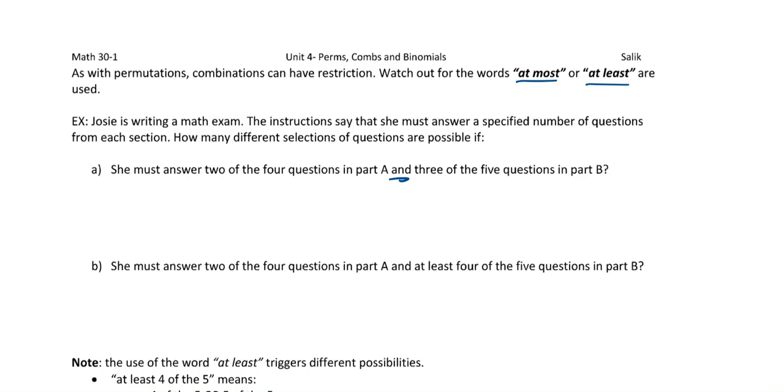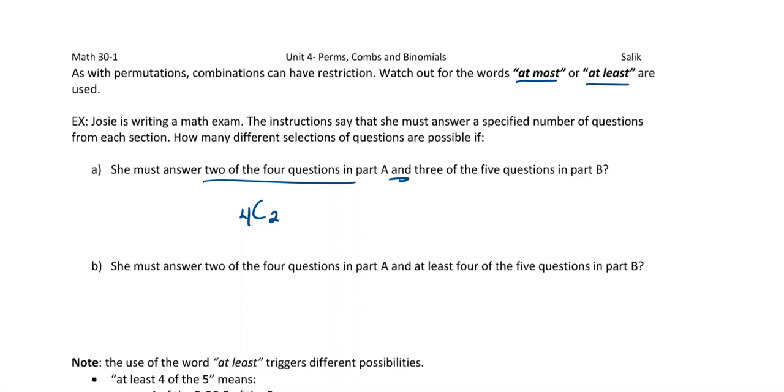So for the first one, we need 2 of the 4 in part A. Okay, so that's just, of the 4, we're going to choose 2. Okay? And again, why are we picking combinations instead of permutations? It's because the order doesn't matter here. Right? So it doesn't matter if I answer, actually, it was a bad example because those aren't numbers. Question number like 10 and 12 or 12 and 10, right?